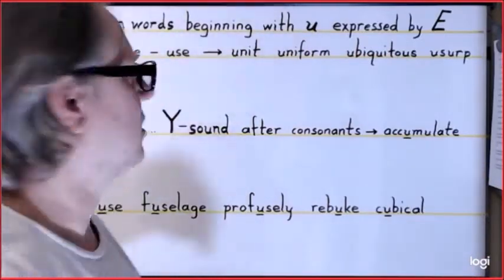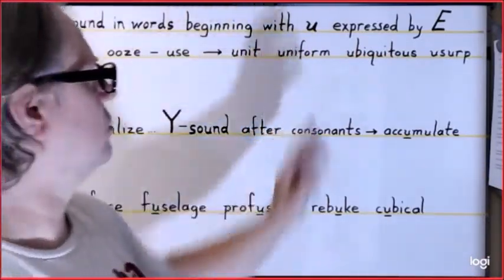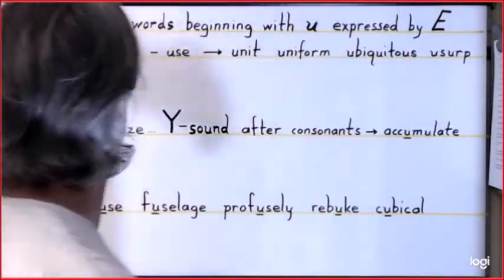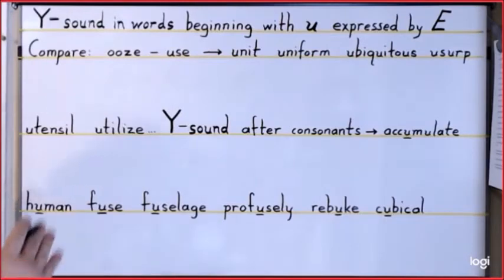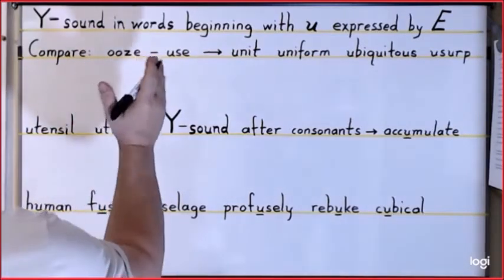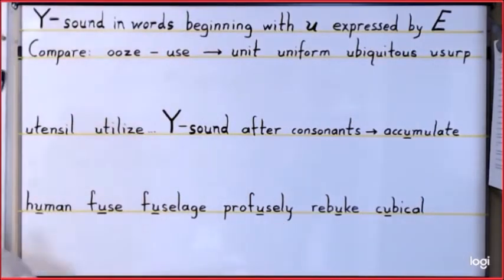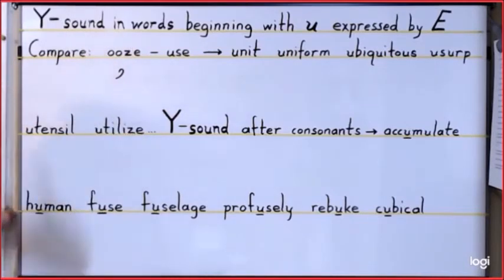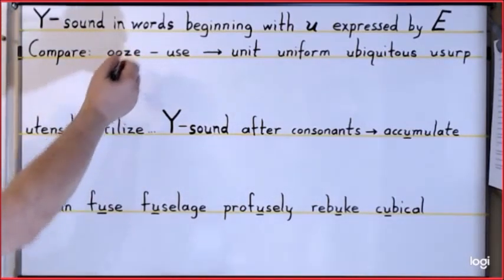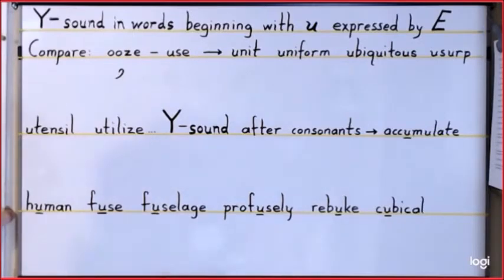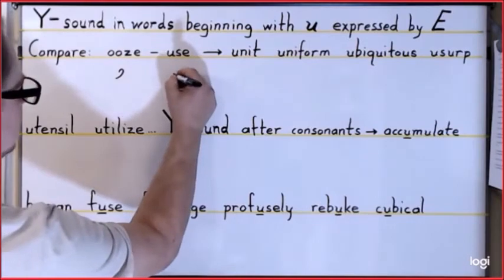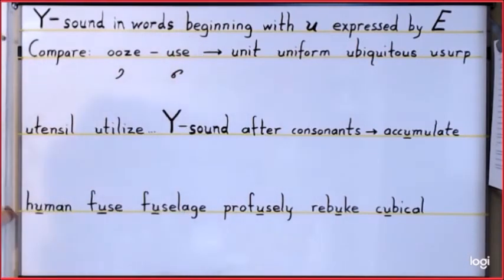The Y sound in words beginning with U is expressed by the small circle E. So we will compare the word ooze, which does not have the Y sound, and the word use, which does. So for ooze, we'll simply write the U hook and then the S. The S can also represent Z here. Use is a short form, so we will not use the S here. We'll simply write the small circle E and the U hook.